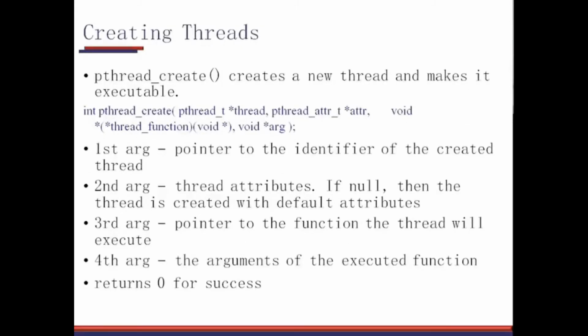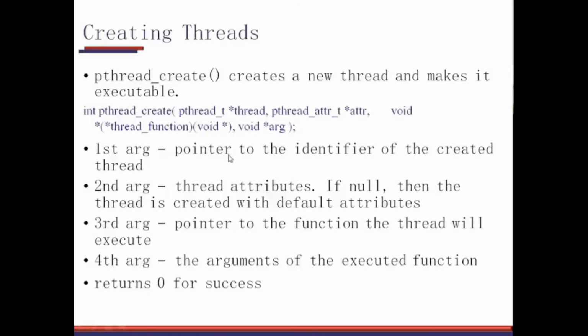So what is the function to create a thread? The function is called pthread_create, right? There are 4 parameters. The first parameter is pthread_t. Follow my cursor here. pthread_t is a data type. This is not the name of an argument. This is a data type of the type thread. And this star thread is a pointer to the identifier of the created thread.